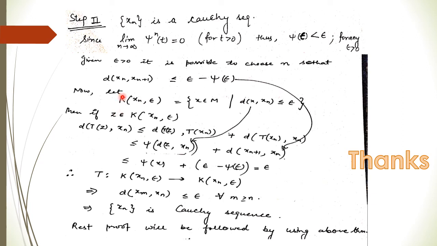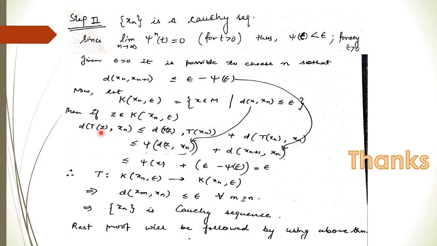Now we consider a set K of all those members x belonging to M such that the distance of x and x_n is less than or equal to epsilon. So now if we take z to be any member of this set, then what will happen?